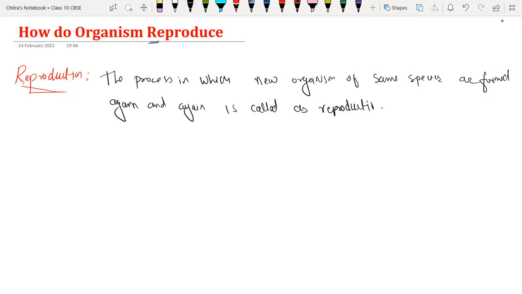We can add one more important point here: again and again to maintain the existence of organisms.